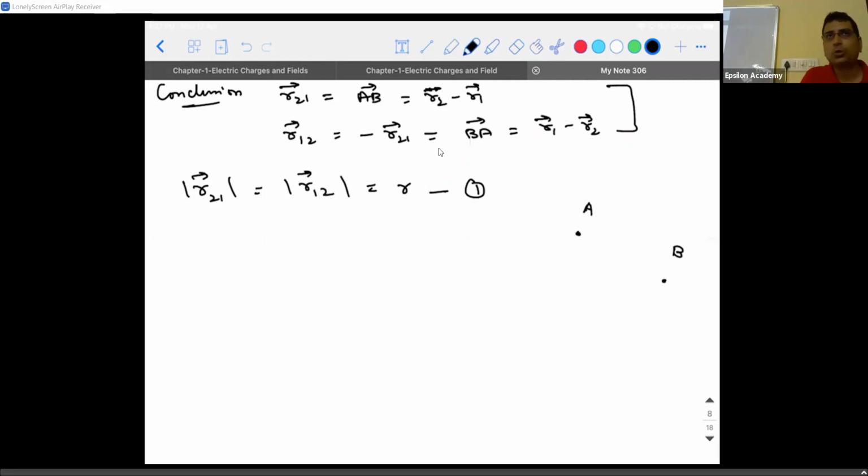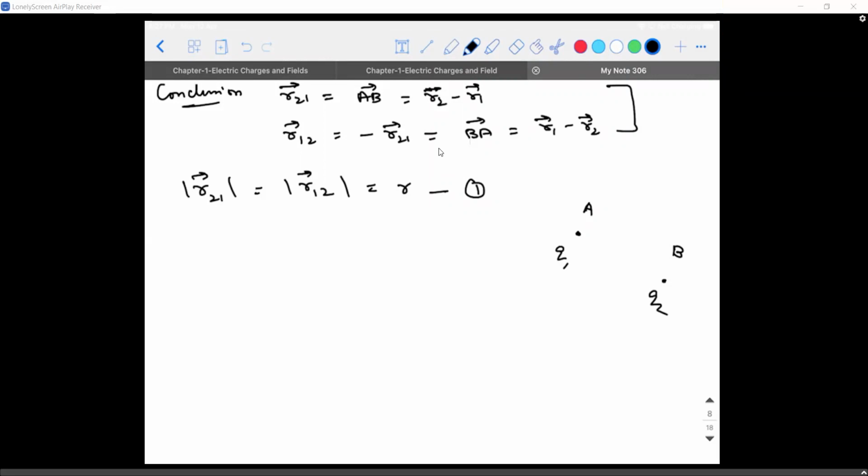If I take them to be of like nature, here for the sake of derivation, as Q1 and Q2, then the force experienced by A due to B will be in which direction? Both are of same nature, right?